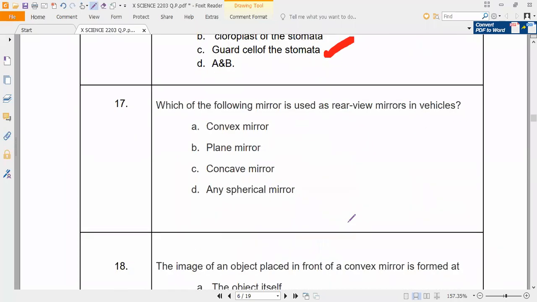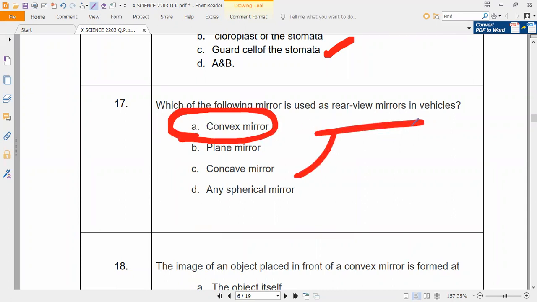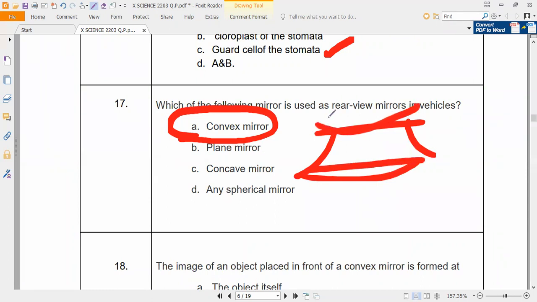Direct question. Next. Which of the following mirrors is used as a rear view mirror in vehicles? Direct. Convex mirror. Because it forms a virtual image and will make you see the wider view. Yes or no? It increases the view. So that is what you have to remember, okay, guys? Wider view.